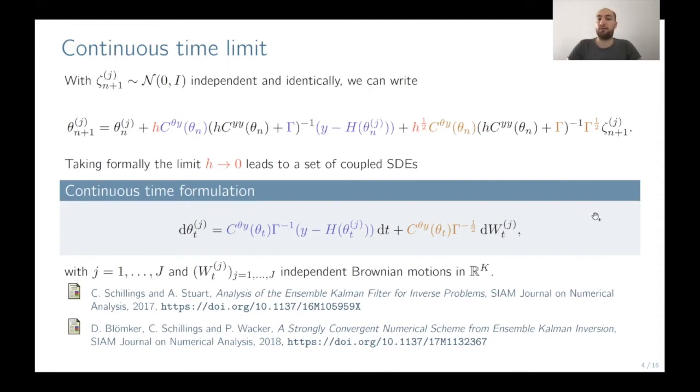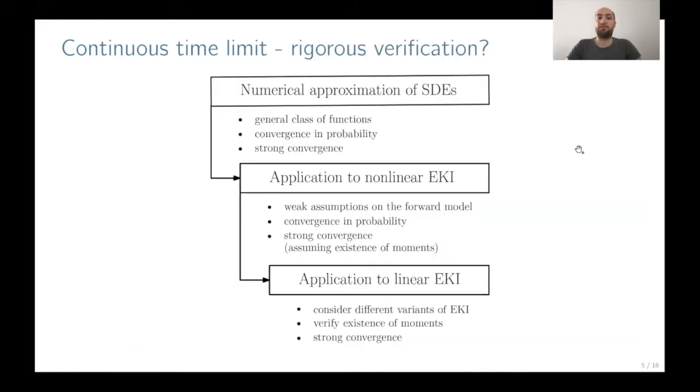And now in this talk, we try to verify this convergence for h going to zero in a rigorous way. And how do we want to do this? So we start with a very general numerical approximation result for SDEs in a very general class of functions. Then we are going to apply this to nonlinear ensemble Kalman inversion, where we can verify convergence in probability under very weak assumptions, and we can also verify strong convergence, but here we will need very strong assumptions. And in the linear setting for the forward map, we can also ensure this strong convergence under different assumptions.